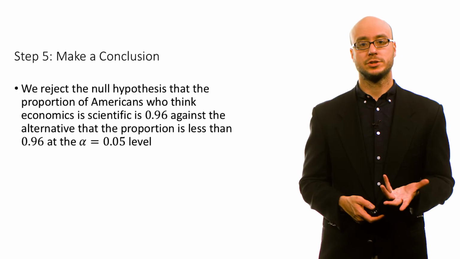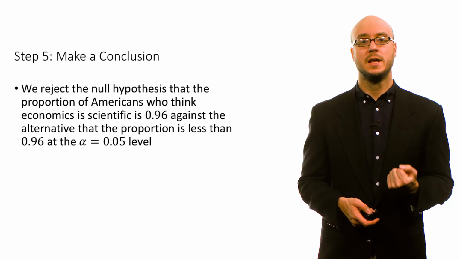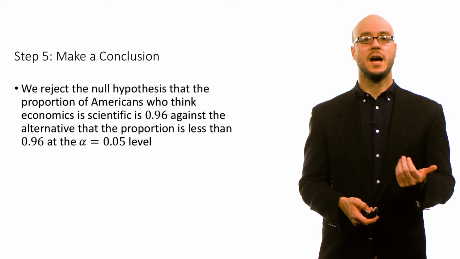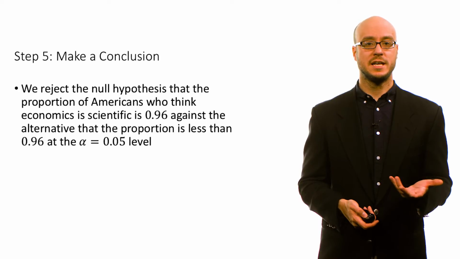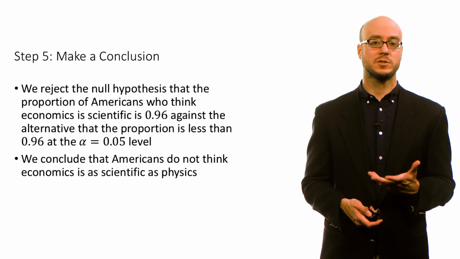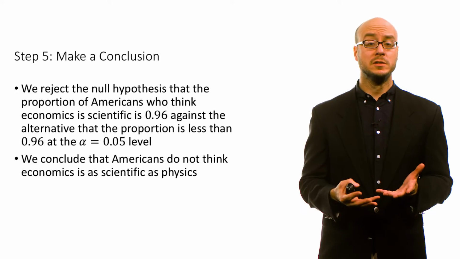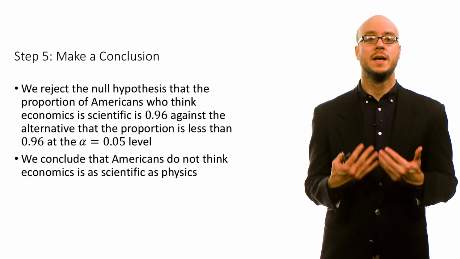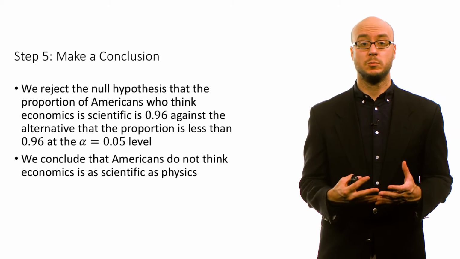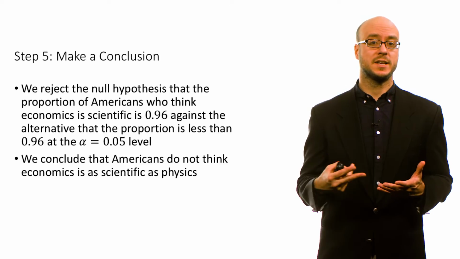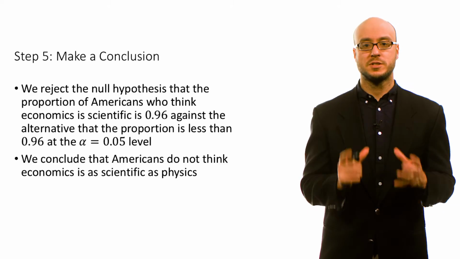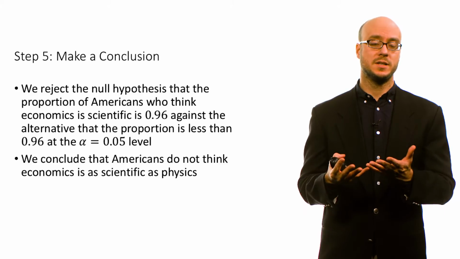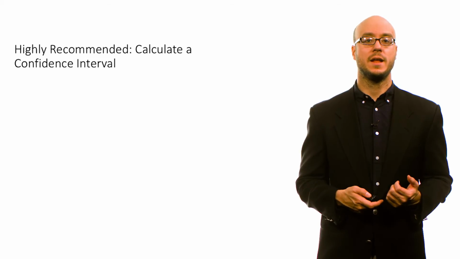Now we can make a conclusion. So we reject the null that the proportion of Americans who think economics is scientific is 0.96 against the alternative that the proportion is less than 0.96 at the alpha equals 0.05 level. So what we're going to conclude is that Americans do not think economics is as scientific as physics. Of course, we might say maybe economics is as scientific as physics, but in terms of its perception among the American public, that is not the case. Americans view physics as much more scientific than economics.